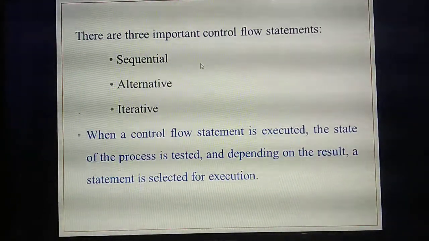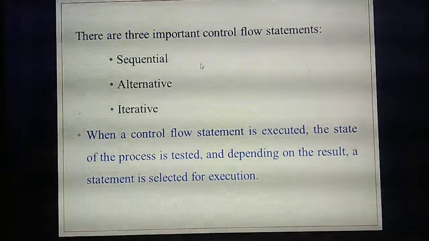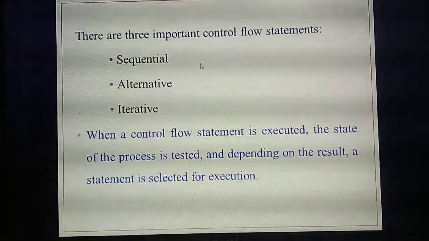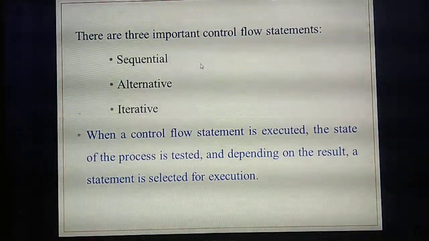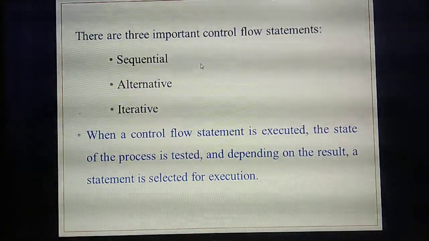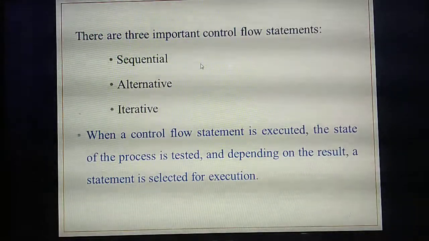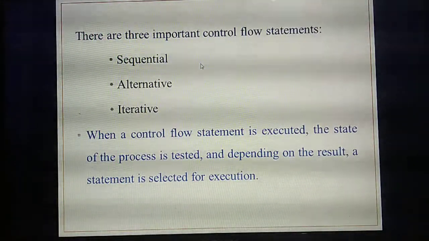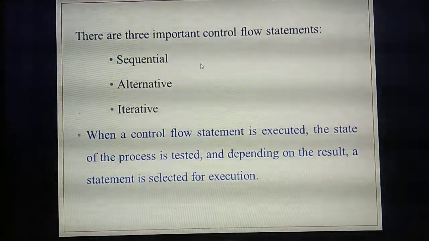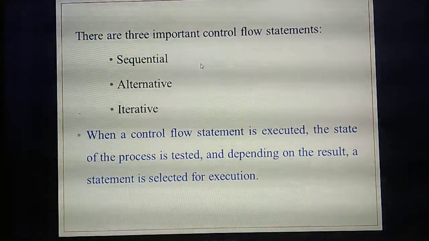Alternative means an alternative path. It will check the condition, and the condition will become either true or false. If the condition is true, the true part will execute. Otherwise, if the condition is false, the false statement will execute.